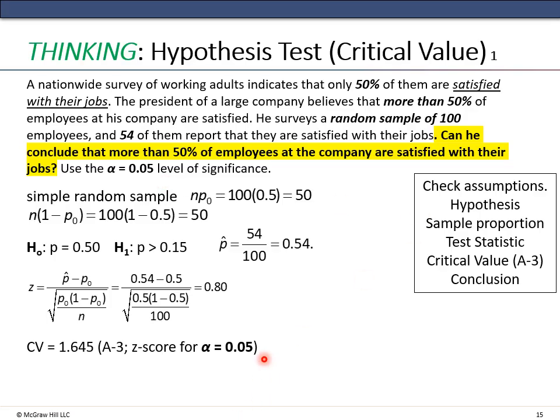That means that to the left of that marker is 0.9500. Okay, if you look at table 8.3 at the bottom, it gives you the z-score, or the critical values, for each of the alpha levels listed at the top.